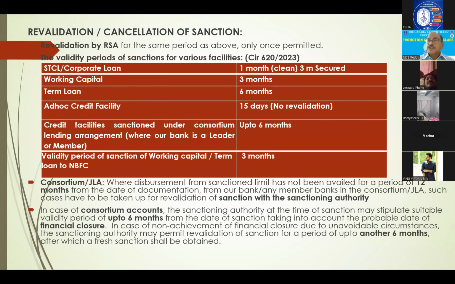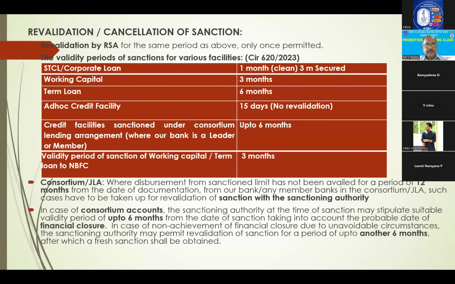Say he needs 1,000 crores finance from 4 banks, each bank 250 crores. All 4 banks have given sanction letters. Then we call it financial closure. So at the time of financial closure, normally we give 6 months time. In case of non-achievement of financial closure, some other bank has not given the sanction letter. If all banks have given, no issue.